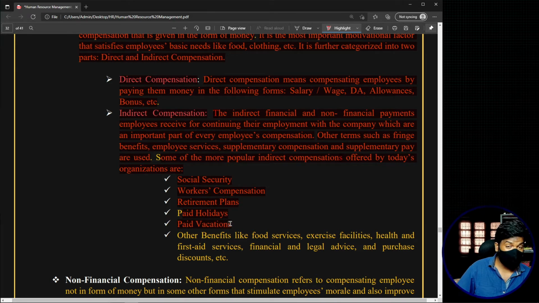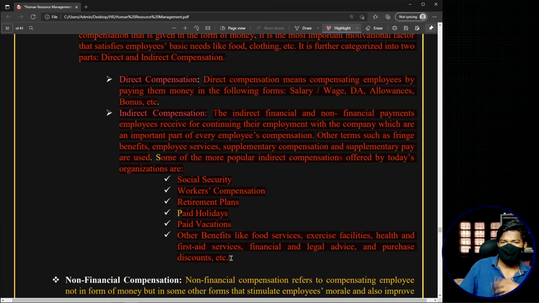You'll have paid vacations, and other benefits like food services, exercise facilities, gyms, clubs, health and first aid services, financial and legal advice, and purchase discounts, etc. So all these things carry monetary value, but the organization does not give them to you in the form of direct money. That is why we have termed all these things indirect compensations.